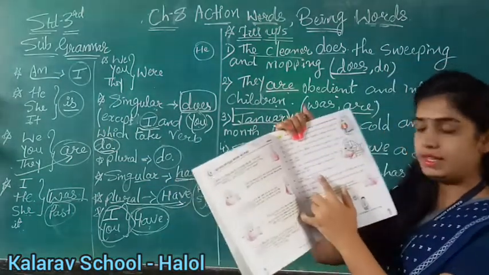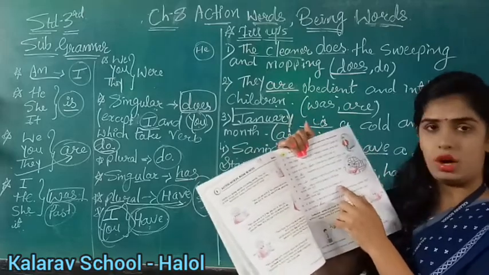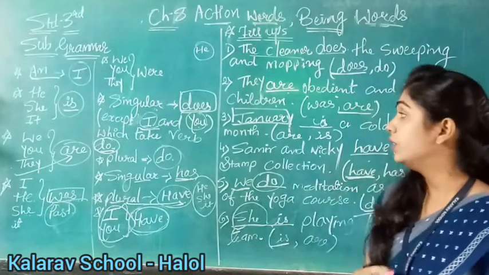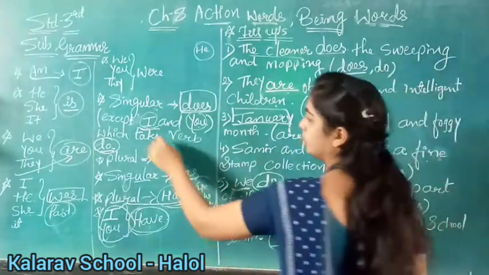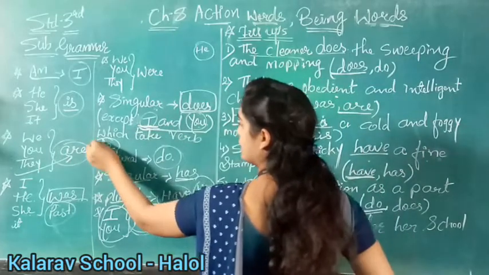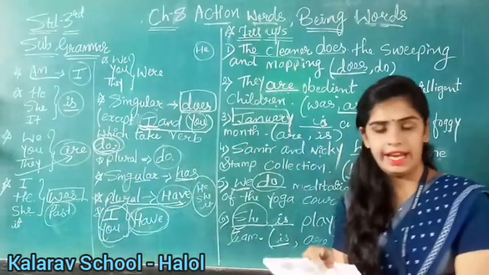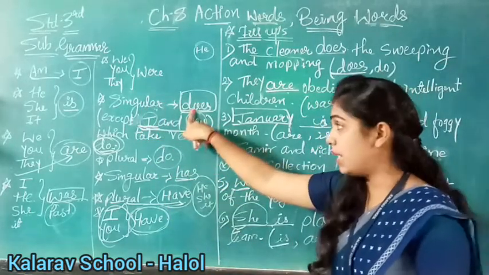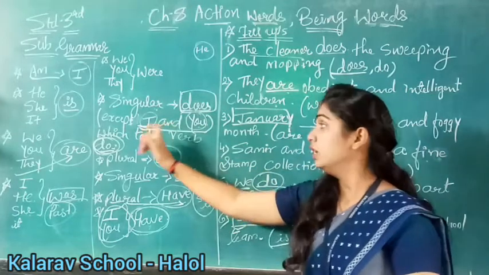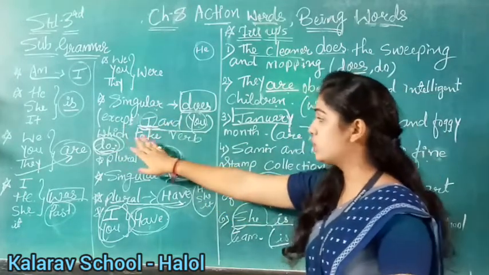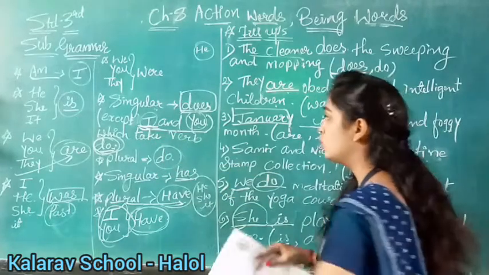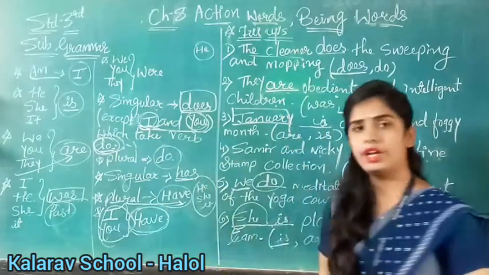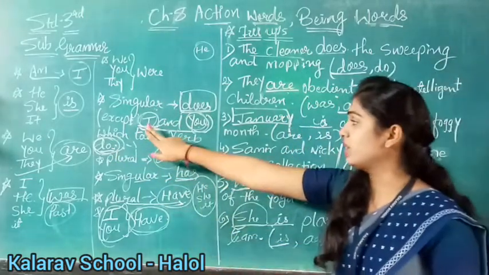Now see here eighth number. I blank many things such as painting, pottery, as a hobby. So we have given do and does. So with I what are we using? I and you always take the verb do. So our eighth answer will be do. With a singular noun we are using does, but I and you are singular exceptions which take the verb do. With these two we will always use do, whether it is plural or singular. Okay. When in the question we have given I